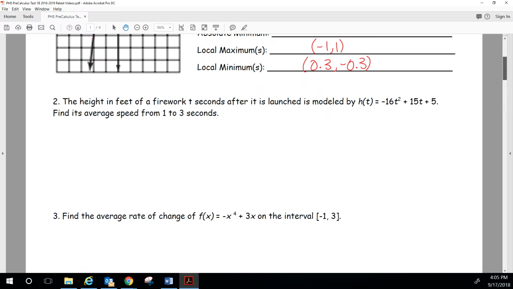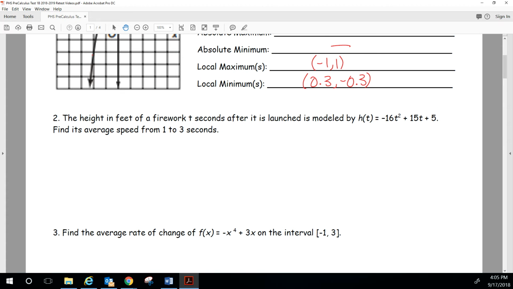All right, number two: the height of a firework t seconds after it is launched is modeled by this function. Find its average speed from 1 to 3 seconds. So average speed is h of the second value minus h of the first value, all over the second x minus the first x. We need to figure out h of 3 and h of 1.